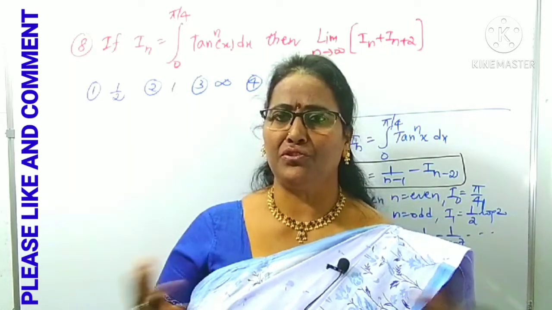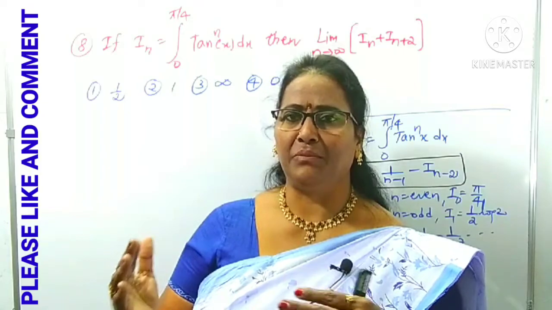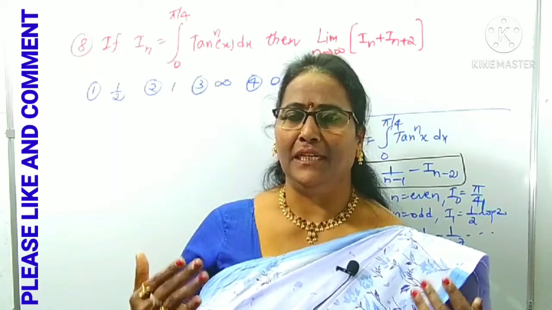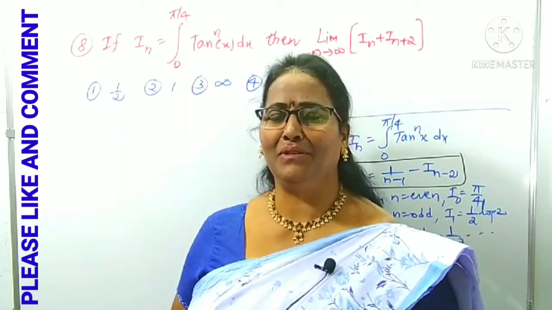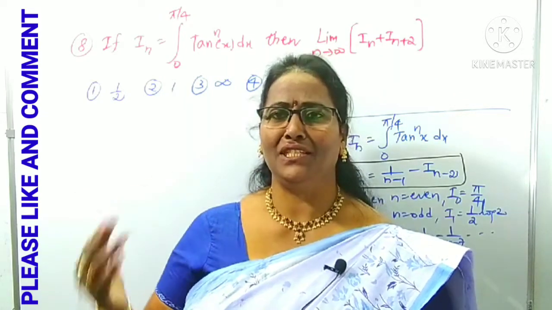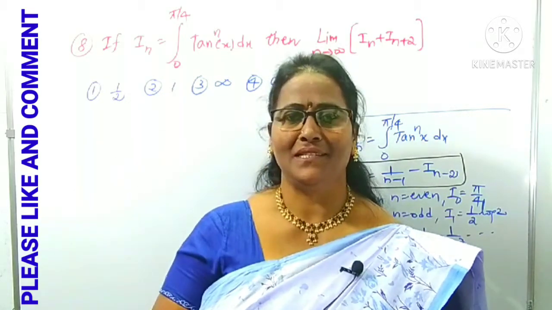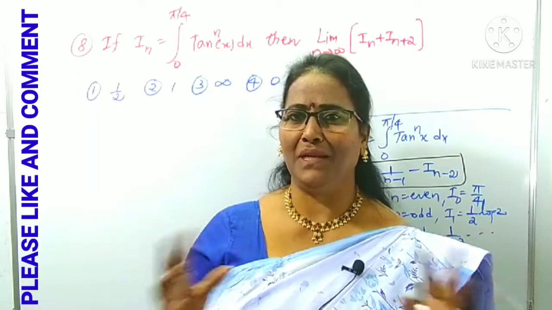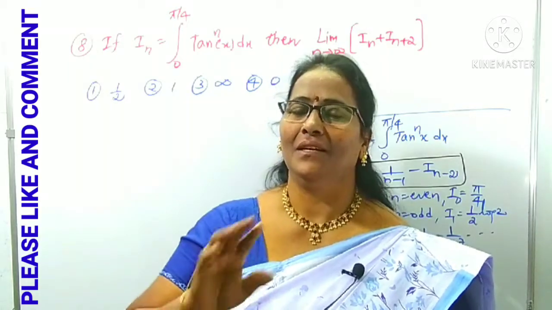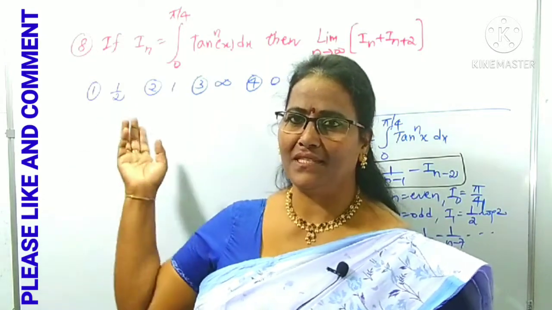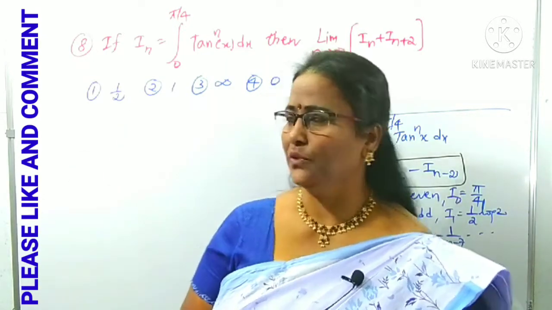He may ask one question linking one chapter to another, like limits to derivatives, limits to integrations, integrations to limits, differentiation, maybe determinants. So many applications are there. We can concentrate on what the limits and integrations are in this question. Very simple, no need to worry.